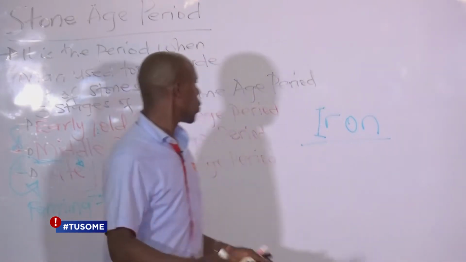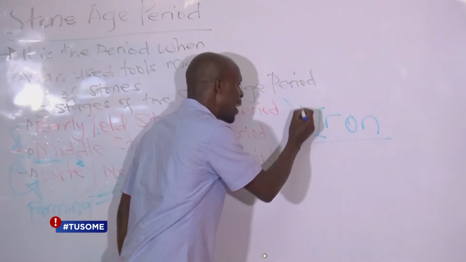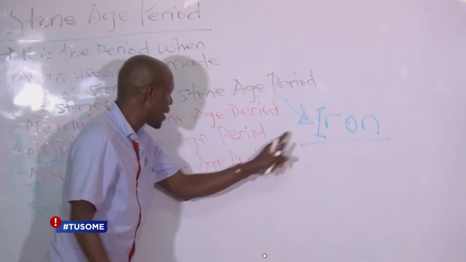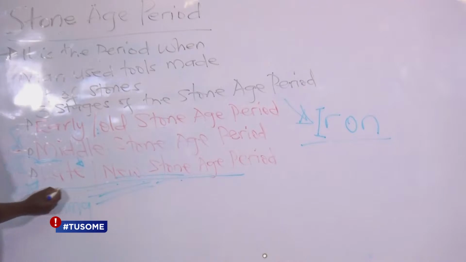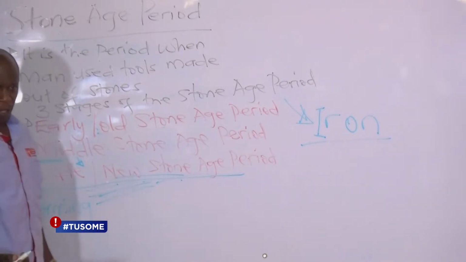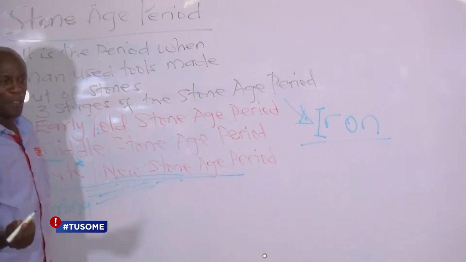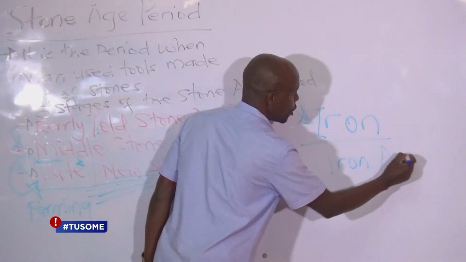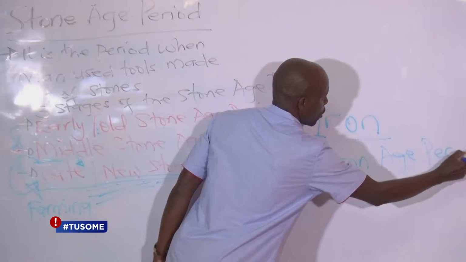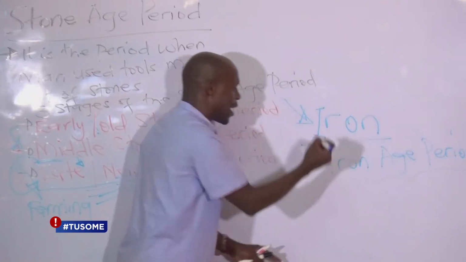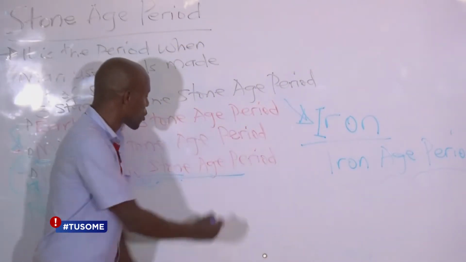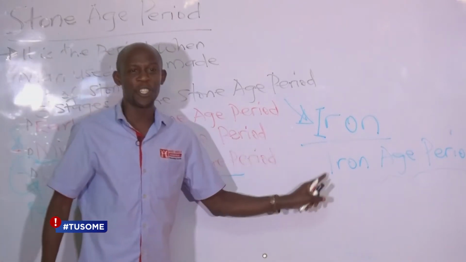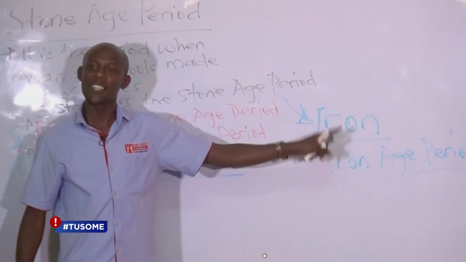Yes. What we know is that early man discovered iron, and when he discovered iron, we came to the end of the Stone Age period. A new period had now started, which sometimes we call the Iron Age period. Why are we calling it Iron Age? Early man was no longer using stones. He was now going to be using iron in order to make his tools.